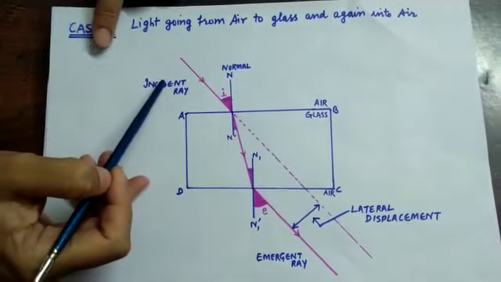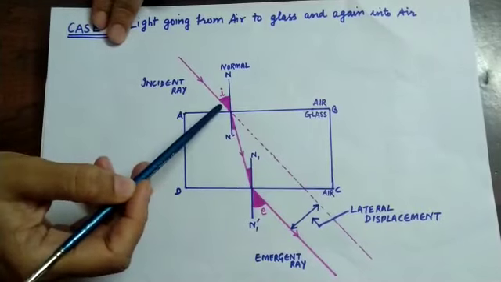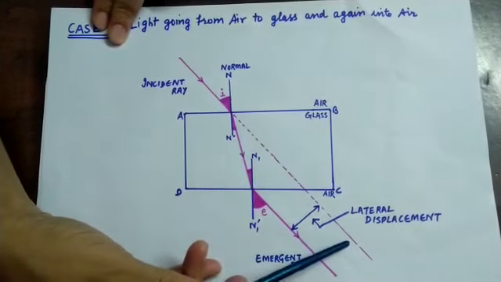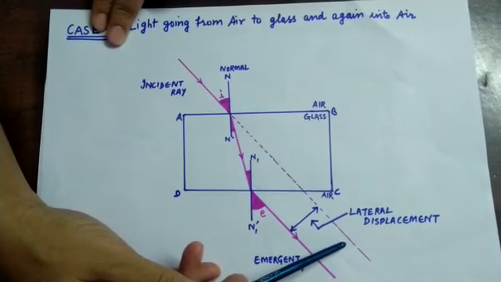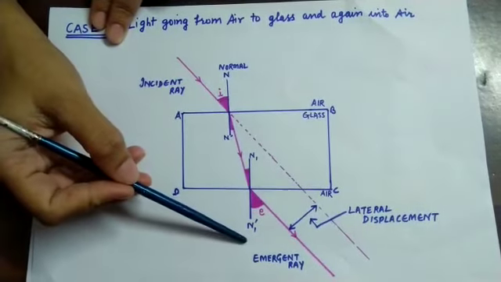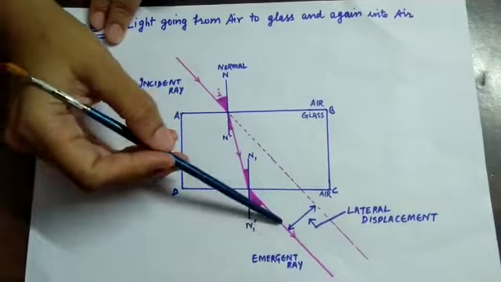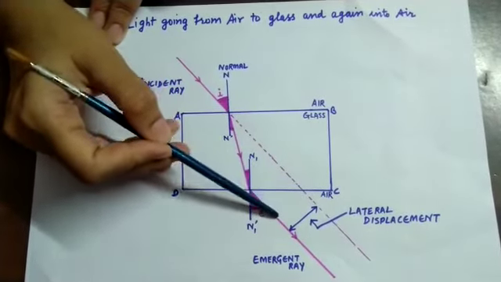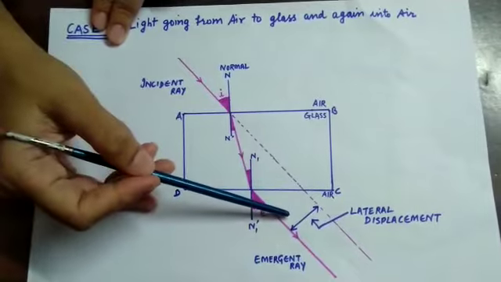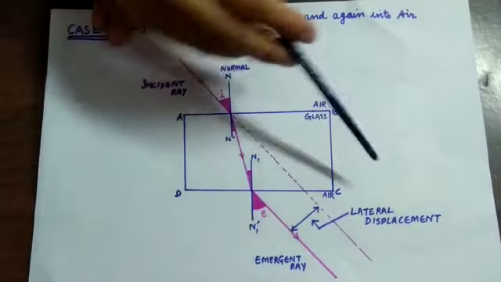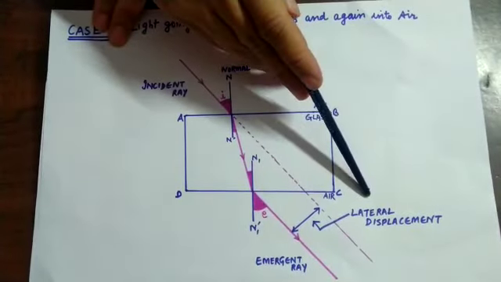If we extend this incident light ray forward, this is the original path of the incident light ray, then we will observe that these 2 lines are parallel to each other. The perpendicular distance is known as lateral displacement.